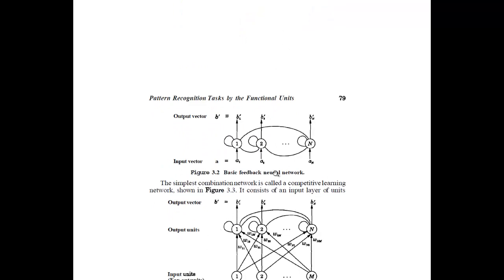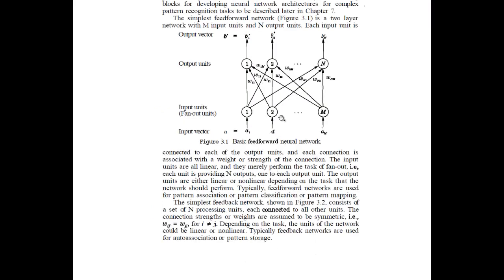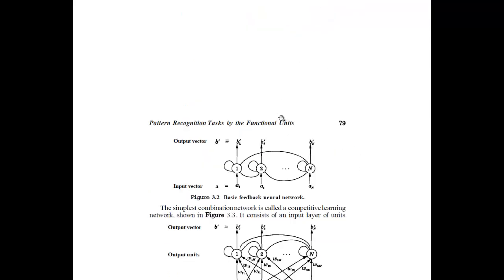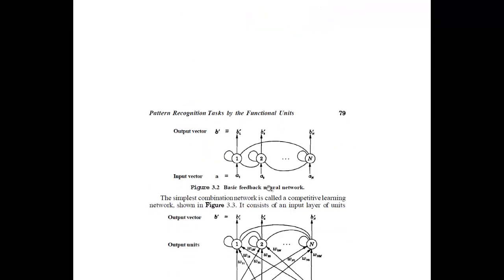So earlier we studied the feed forward network, which is the first model of pattern recognition. This is the second model, the feedback network. Let us first understand the connections so that we can describe it properly. Unit 1 is connected to itself, 2 to itself, 1 connected to 2, 2 connected to n, that is the output, then the output goes back to the input. This way they are able to form a feedback.